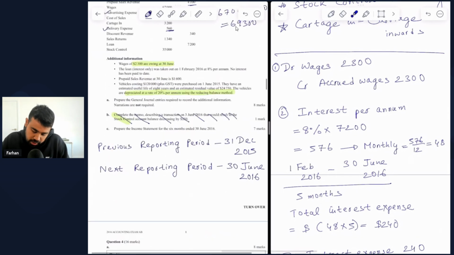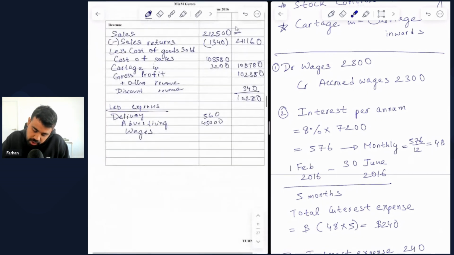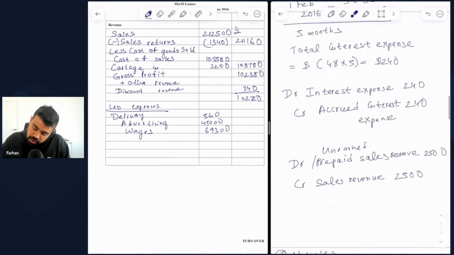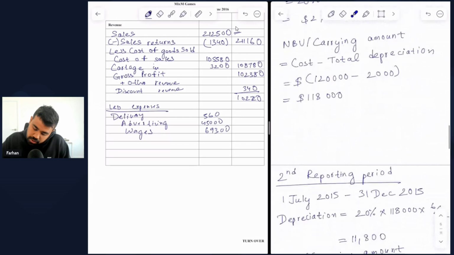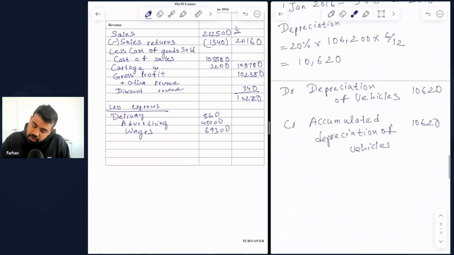So let's include that here, 69,300. Then we include the depreciation of vehicles, which is 10,620. So make sure to write depreciation of vehicles in the exam, not depreciation expense, because they'll cut marks.